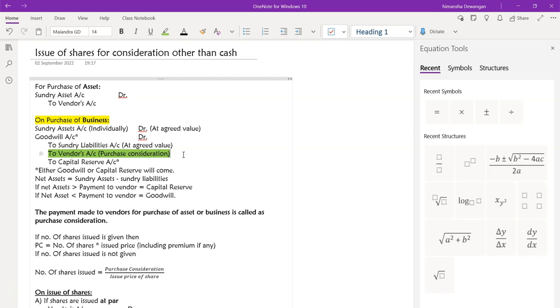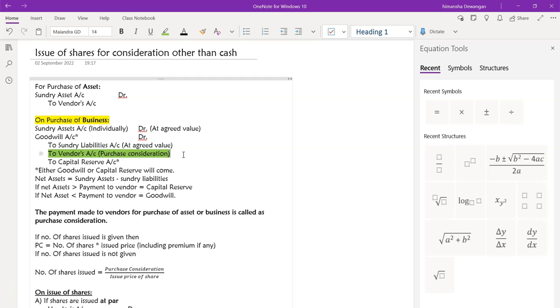Are you getting my point, Niharika? Yes, ma'am. Assets and liabilities, so there is some extra money. Your assets will always be more than the liabilities. So the money that is spent, that amount you have to pay to that person. That is the amount that purchase consideration can be given in your question. Usually it will be given in your question that you are purchasing these assets and liabilities and you are going to make payment of this much money. So you will usually have the sundry assets value, sundry liabilities value, and the amount that you are going to pay to that person.